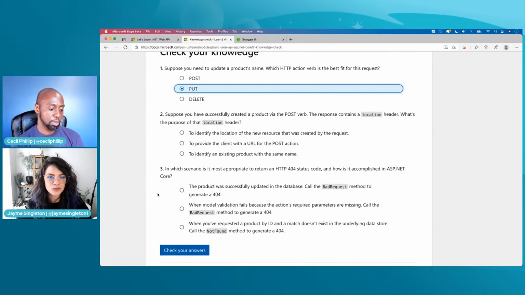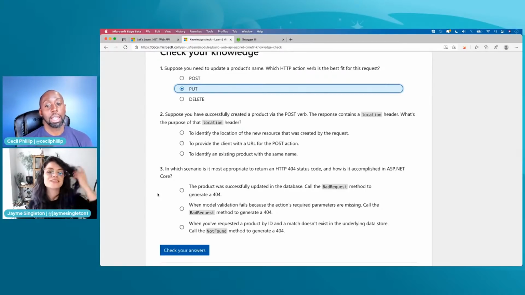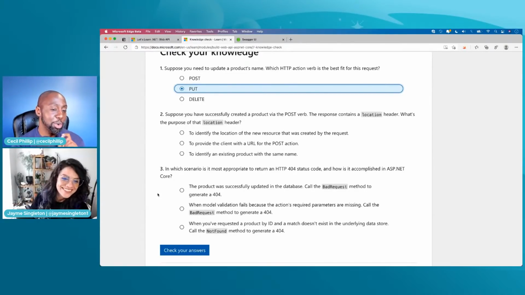I want to say to provide the client with a URL for the post action, but I'm also torn between identity of the location for the new resource that was just created. Okay, I'm going to help you. I'm going to read a part of the question that's important. It says you've successfully created a product via the post verb. So you've already run post, and the post is returning a response that has the location, right?